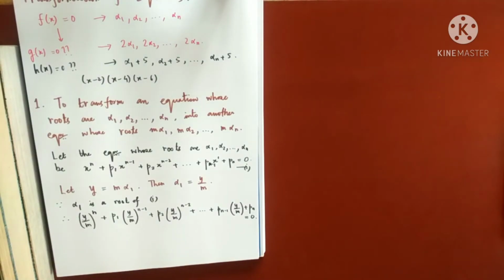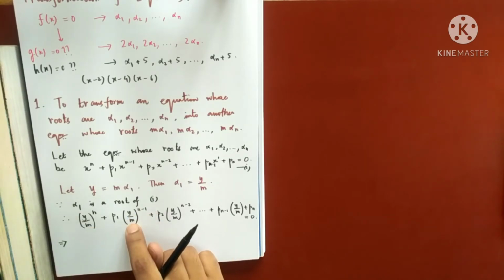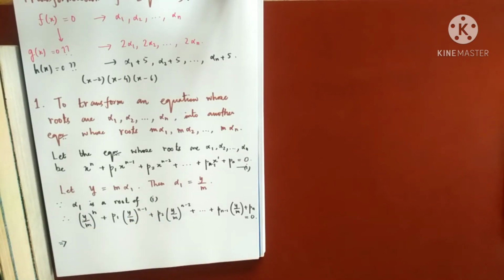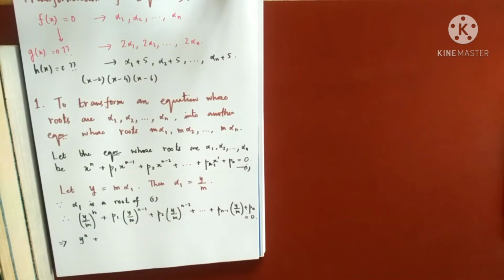Now you see, I will jump a step. So this is y to the power n by m to the power n. This is y to the power n minus 1 by m to the power n minus 1, and so on. So what is the LCM? LCM will be m to the power n. So what will I remain with? I will remain here with y to the power n plus, here the LCM was m to the power n, and here I have m to the power n minus 1, so 1 m will be multiplied here.